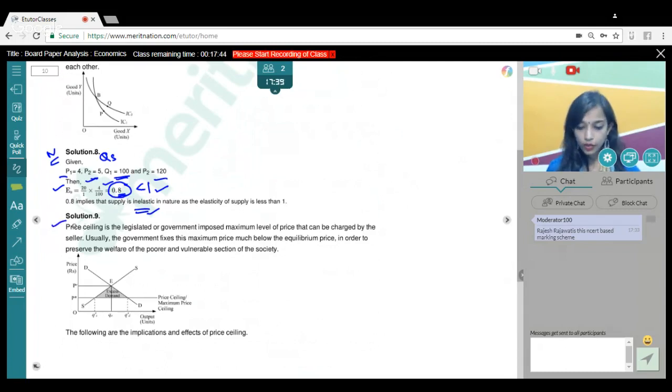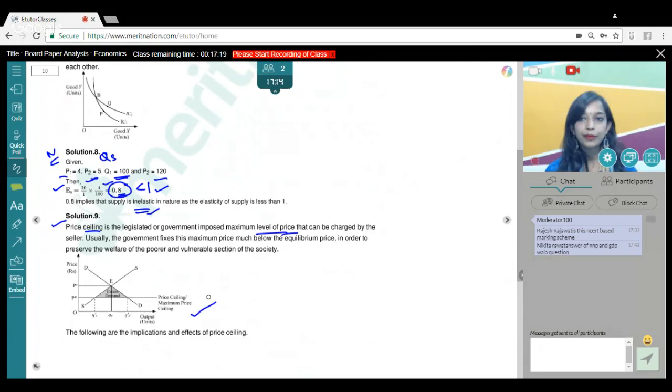Talking about question number 9, again, a very direct question, guys. What is meant by price ceiling and what are its implications? If you had done the previous year papers and you went through the top 100 questions, this question was very simple, very easy and very direct. Just had to explain that, yes, price ceiling is the maximum level of price imposed by the government, and you could have assisted it with a relevant graph.